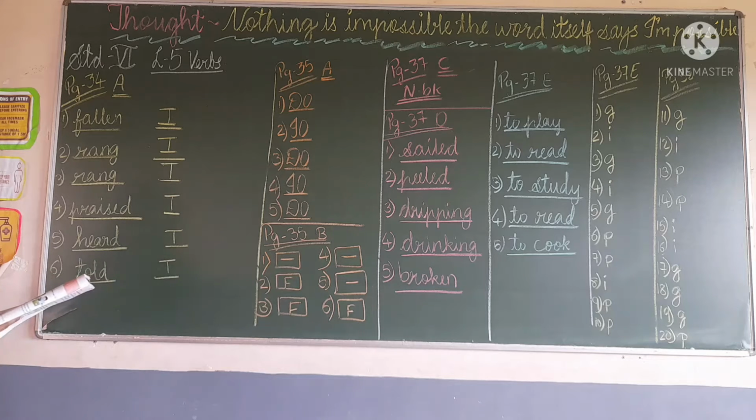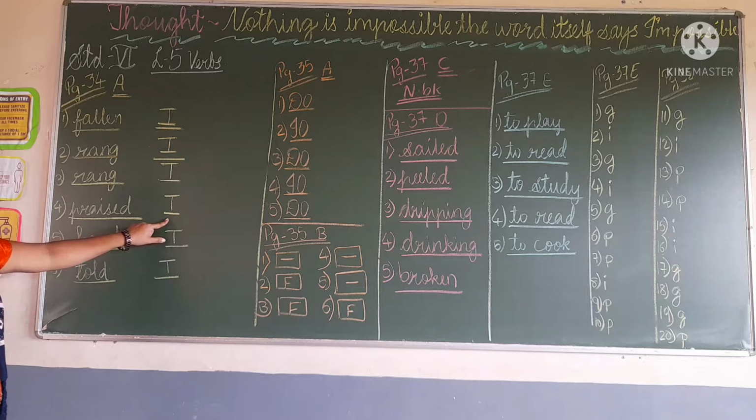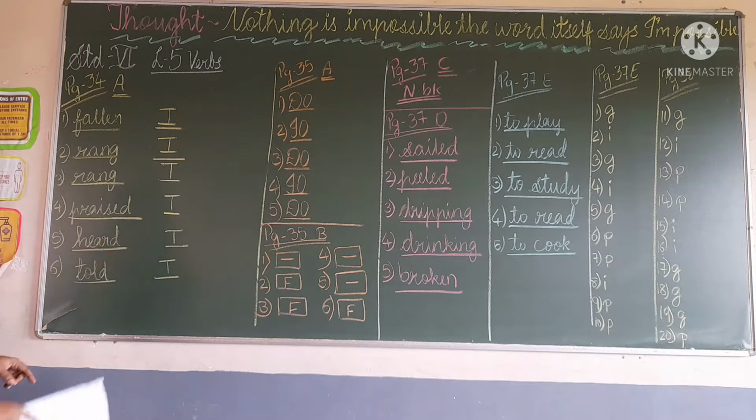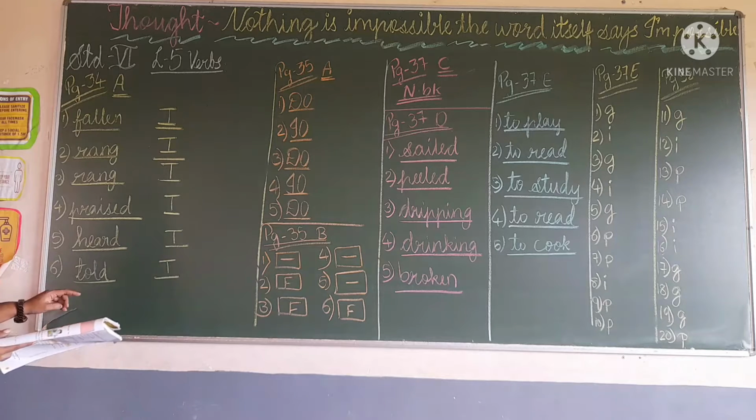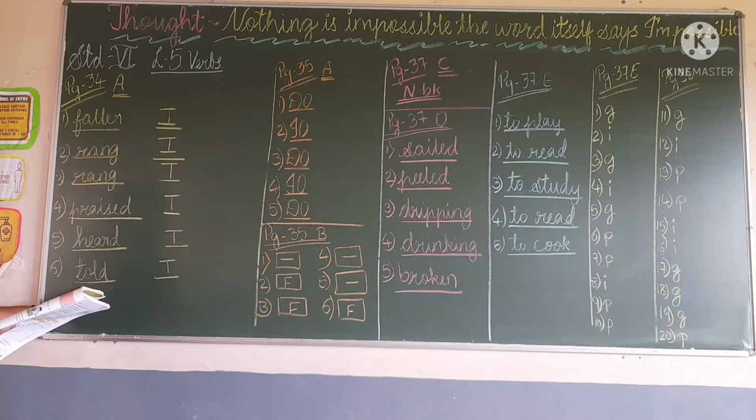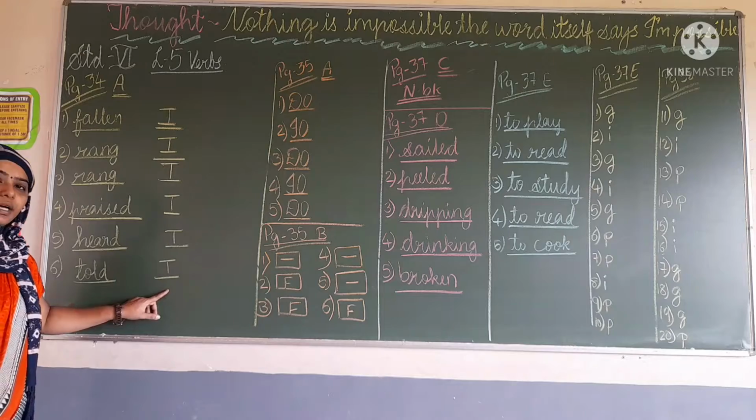Now fourth one, she praised her friend's painting. Here we have to underline the word praised, and here we write T, transitive verb. Next, he heard a sound. Here we underline the word heard, and write T. Then sixth one, Prabhi told Nibha a story. Here we underline the word told, and write T.